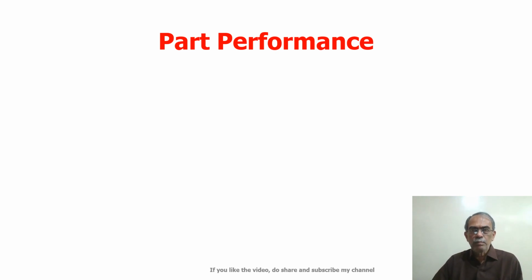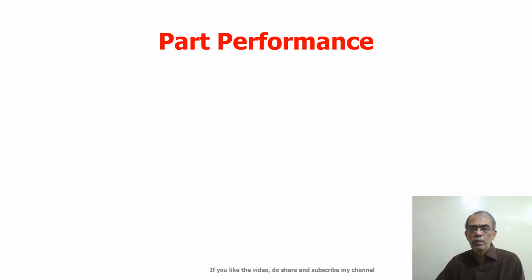Friends, I was talking about part performance in the previous slide. Now what is this part performance? Earlier I said, in the case of immovable property, transfer would be complete only on registration of the transfer deed. Suppose I enter into an agreement to sell a property, but I never enter into a sale deed, merely an agreement. So in that case, what happens to my capital gain? Here transfer is not complete, because the transfer deed has not yet been registered. What is registered is only an agreement. So can I escape capital gains in such a scenario?